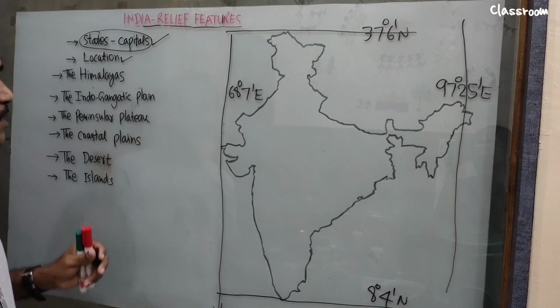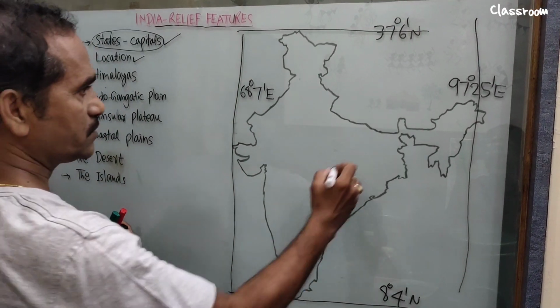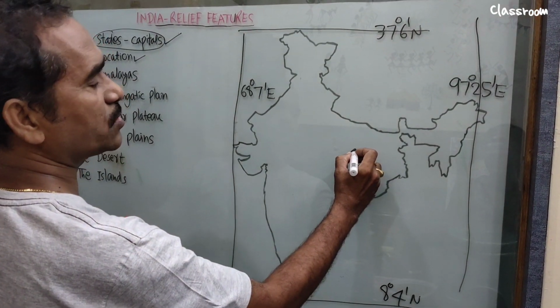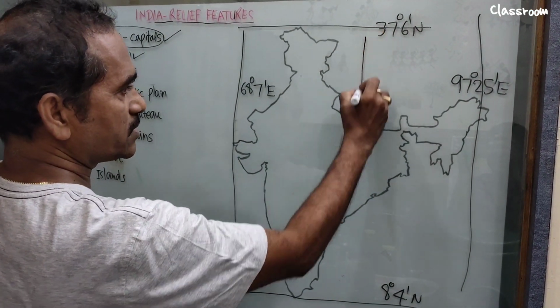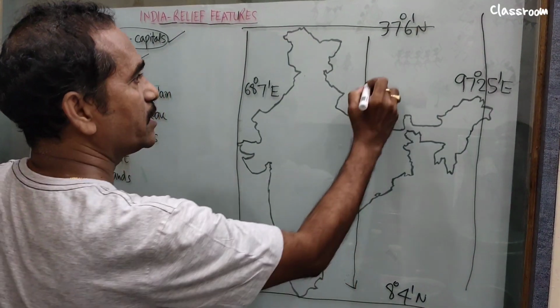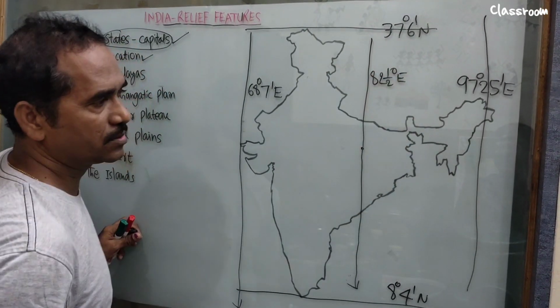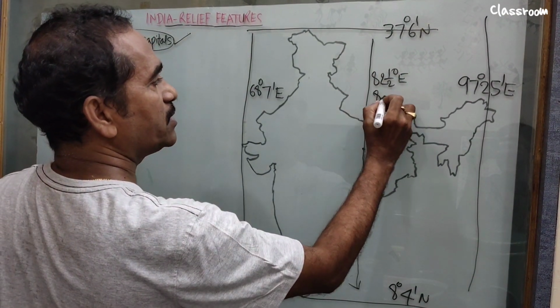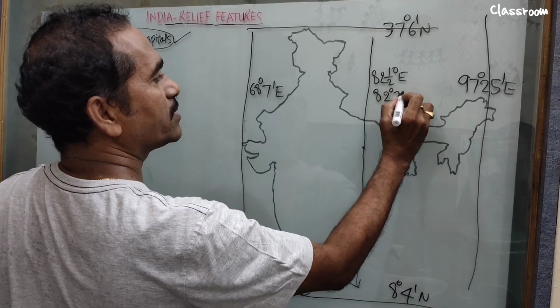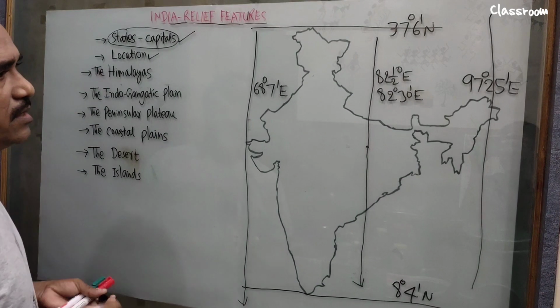They ask you. Now from this topic, see, 82.5 degrees. 82.5 degrees passes through Allahabad. So this is the Indian Standard Meridian. 82.5 degrees east longitude, or we can write 82 degrees and 30 minutes east longitude. They ask you. And anything else?